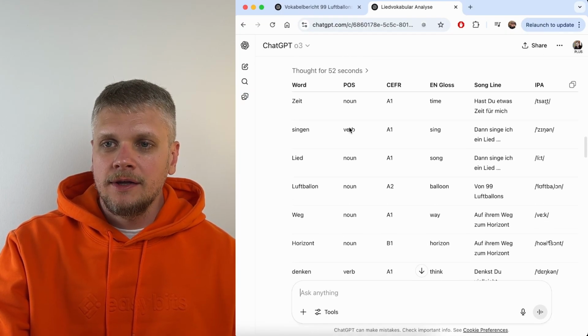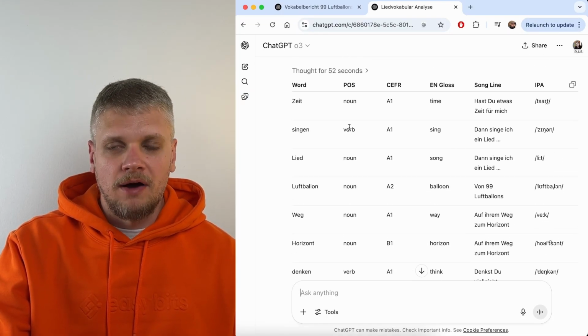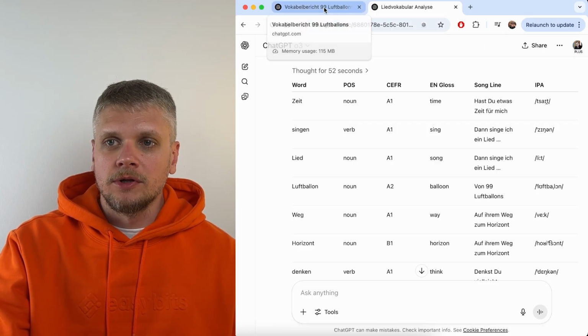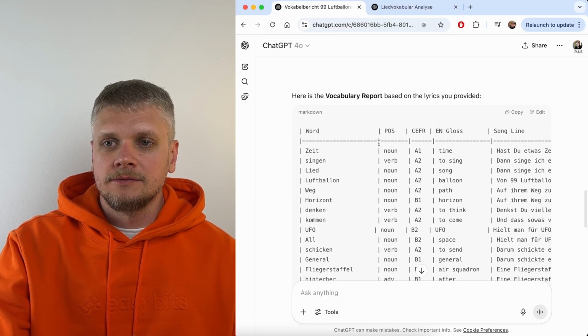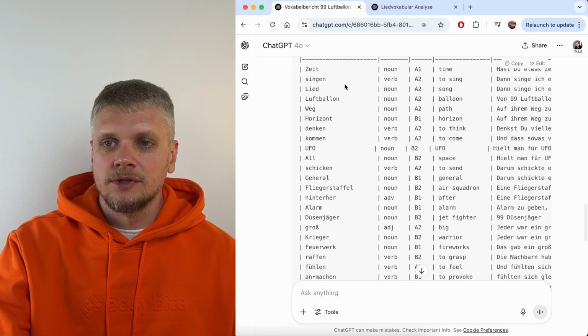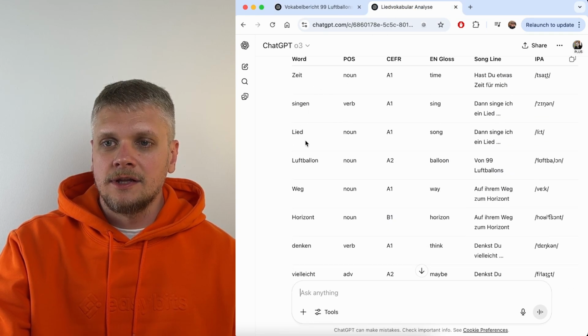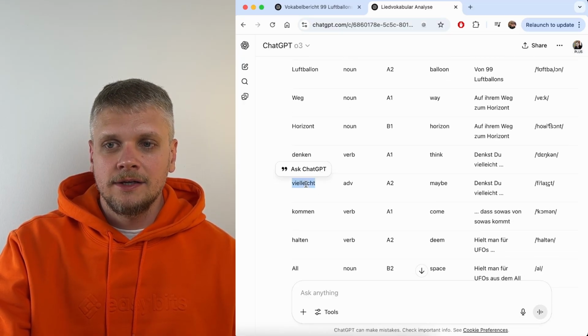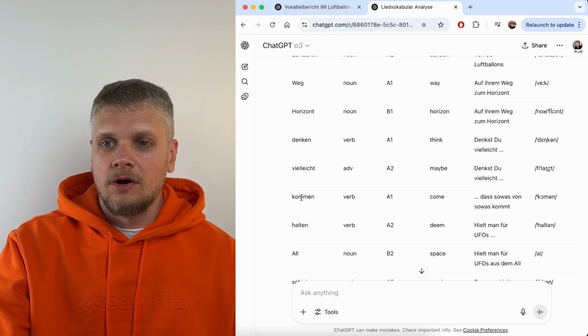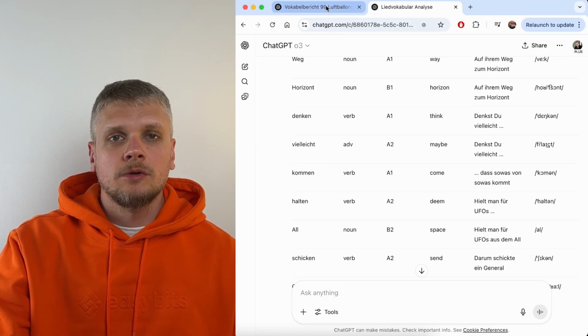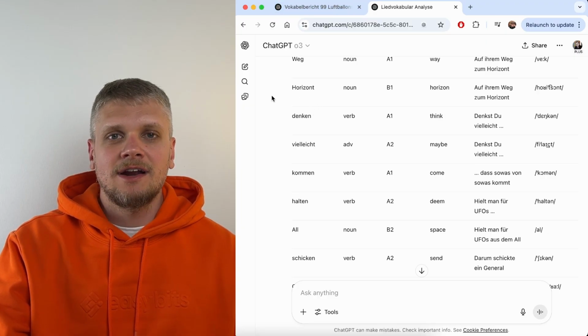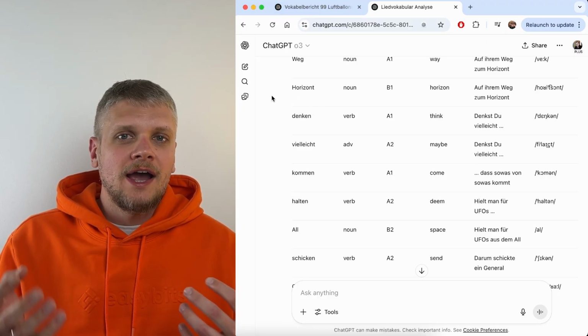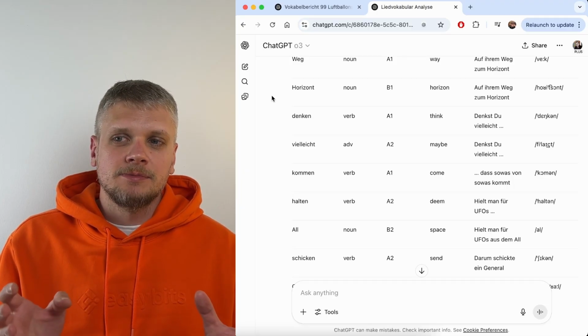So this one is the reasoning model, the more powerful one. And this one is the regular model. Let's just take a look at the first, I don't know, 5 to 10 words. So Zeit, Sinnen, Lied, Luftballon, Weg, Horizont, Denken, Kommen. And let's check here. Zeit, Sinnen, Lied, Luftballon, Weg, Horizont, Denken. It extracted an additional word, vielleicht, and then it extracted kommen. Usually, based on my experience, this reasoning model extracts like 3 to 5 words more, so it provides more accurate results.